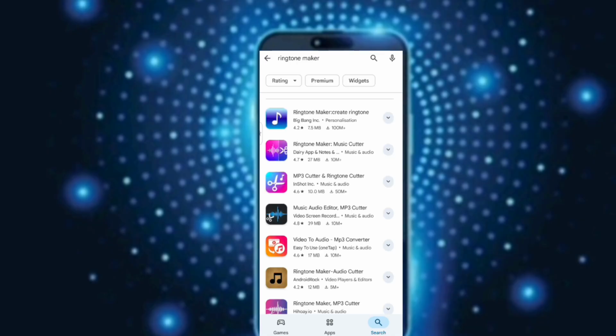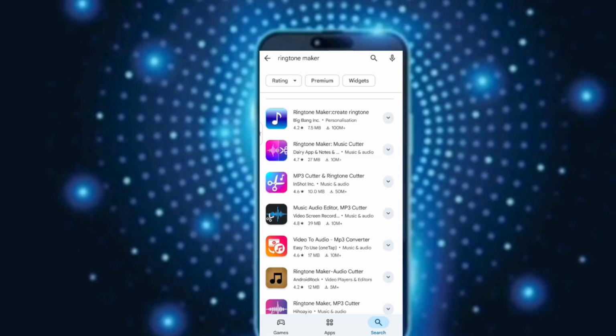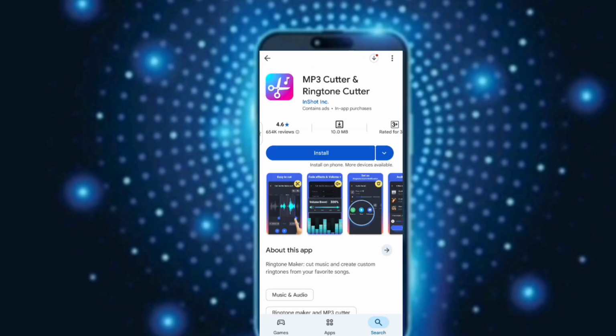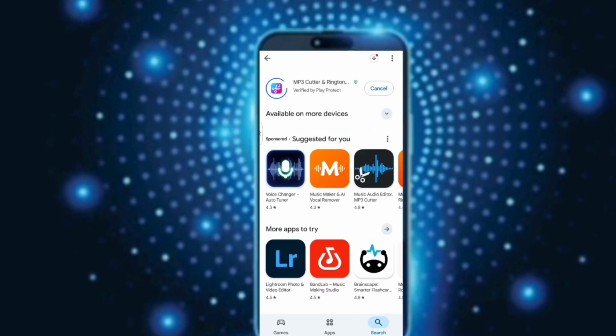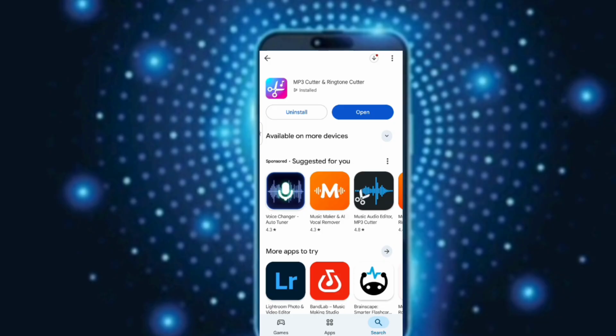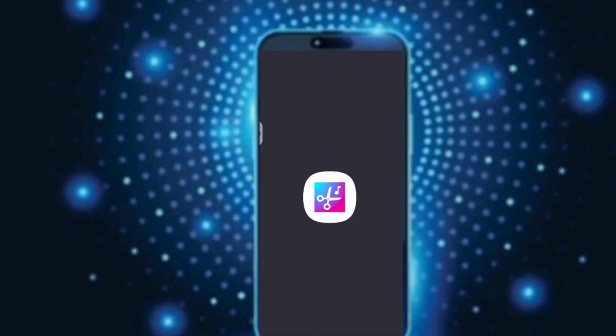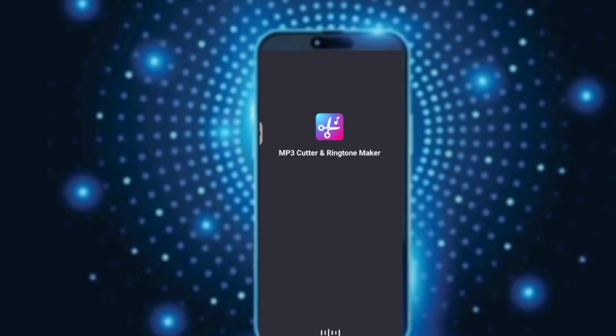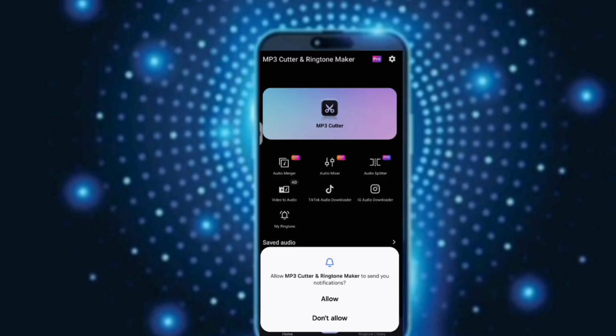So first of all, open the Play Store on your phone, then search ringtone maker, and when you scroll up you will see an app named MP3 cutter and ringtone maker. Click on it and download it. After downloading, open the app and click on the icon. Click on the plus icon. Give the app full access to your phone.